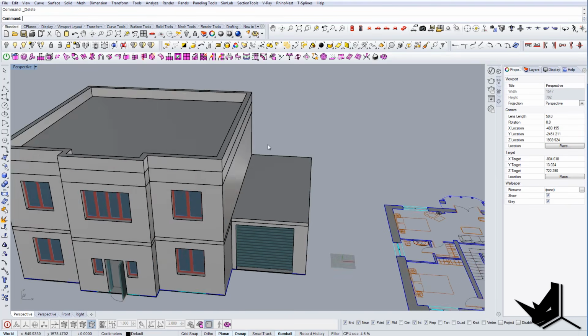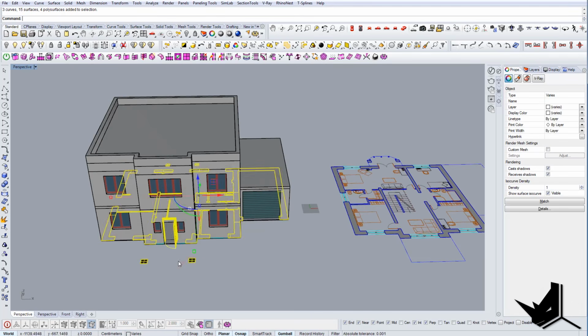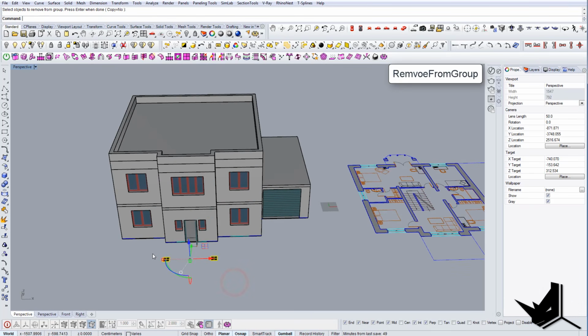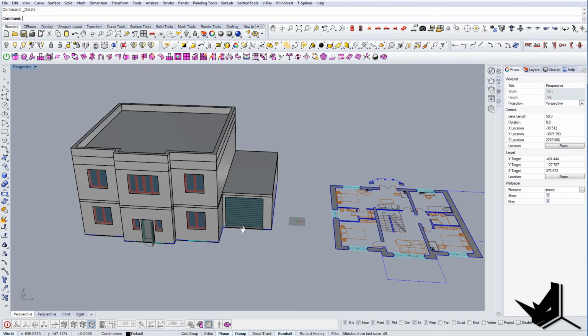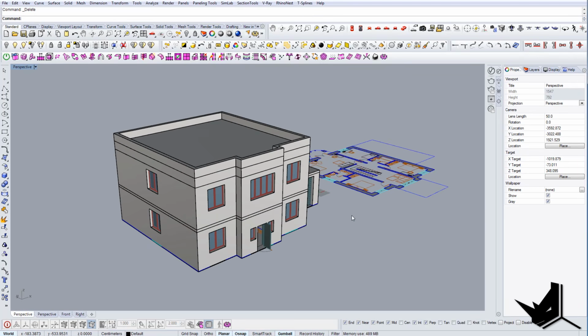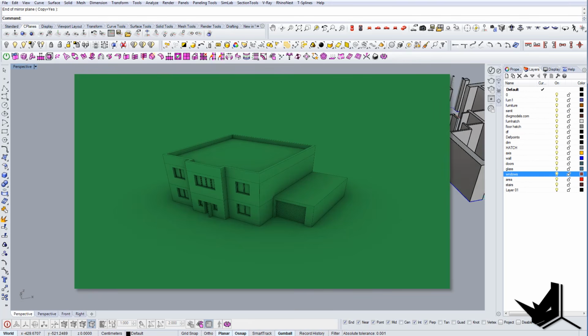So basically that's the way that you would create the simple house from CAD drawings in Rhino. As you saw, it's quite straightforward. You just use the existing lines in Rhino from AutoCAD, and you can basically extract them very fast and create geometry in Rhino.